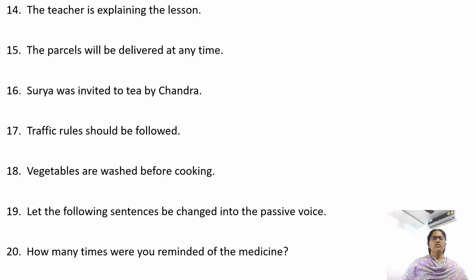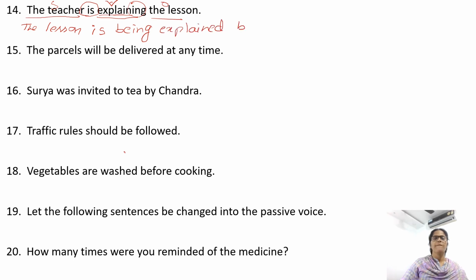The teacher is explaining the lesson. Explaining verb. Who is explaining? The teacher, subject. The teacher is explaining what? The lesson, object. So begin with object, the lesson. You have helping verb is, write is. And sentence is in continuation form. We need being. Explain, V3 form. Explain, explained, explained by the teacher.